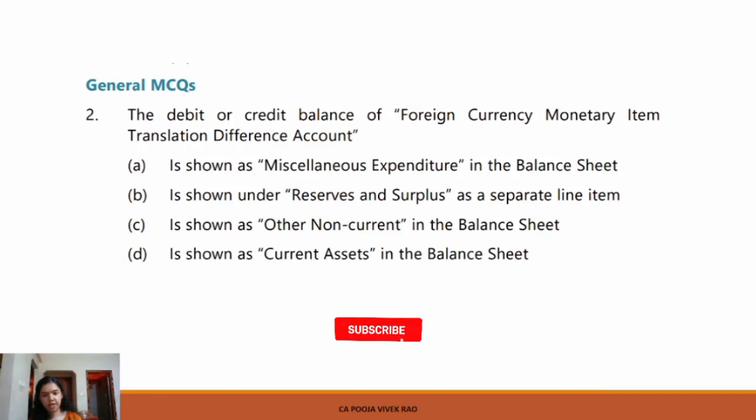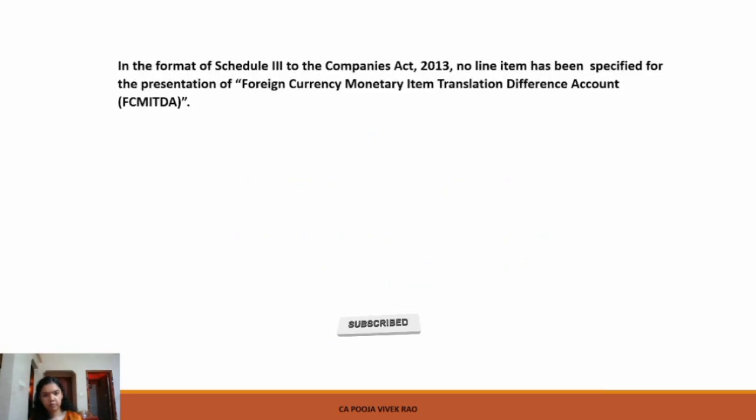So in the format of Schedule 3 of the Companies Act 2013, no separate line item has been specified for presentation of the foreign currency monetary item translation difference account. Since the balance in this account represents a loss or gain arising from foreign currency monetary item, it cannot be characterized as an asset because it lacks the characteristics of a resource that would provide future economic benefits.